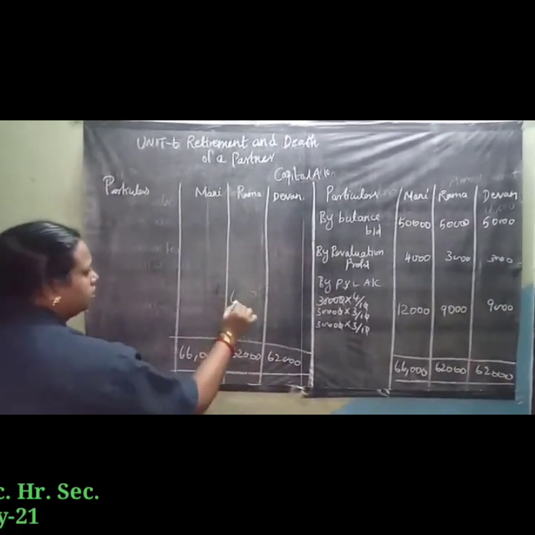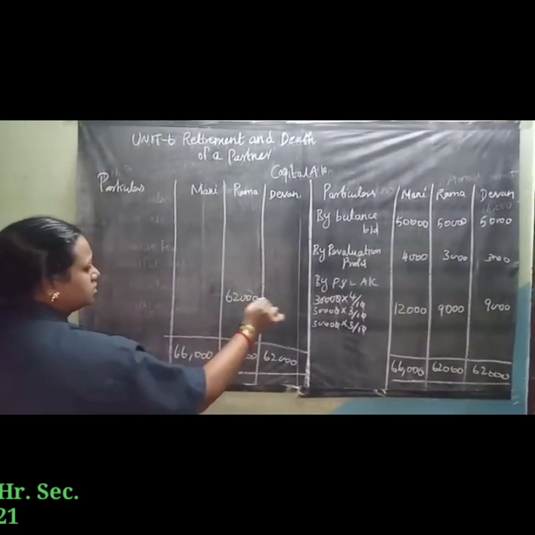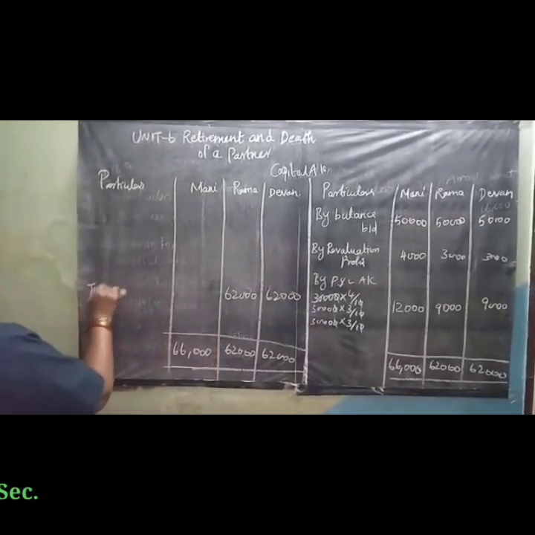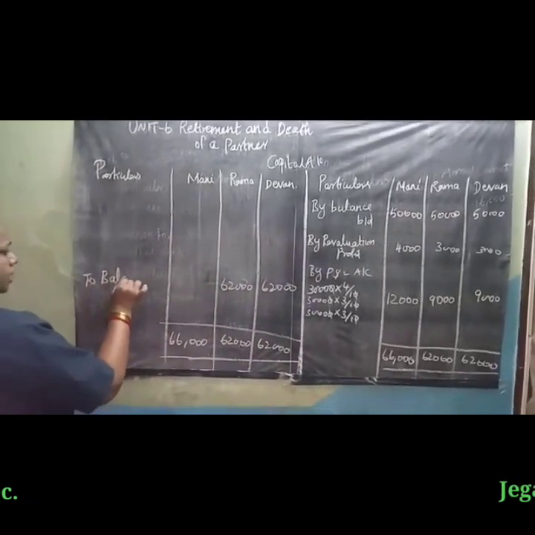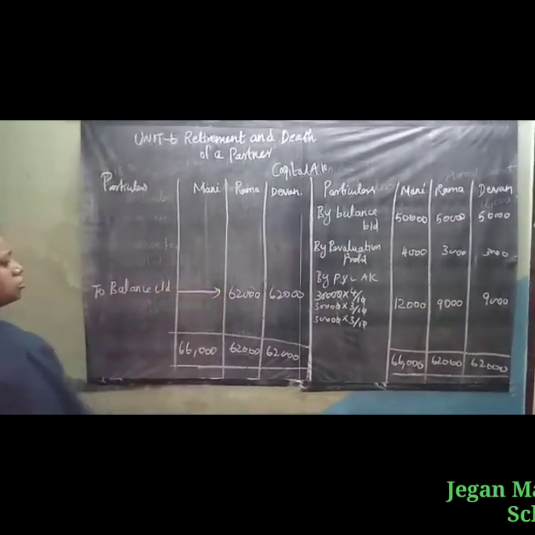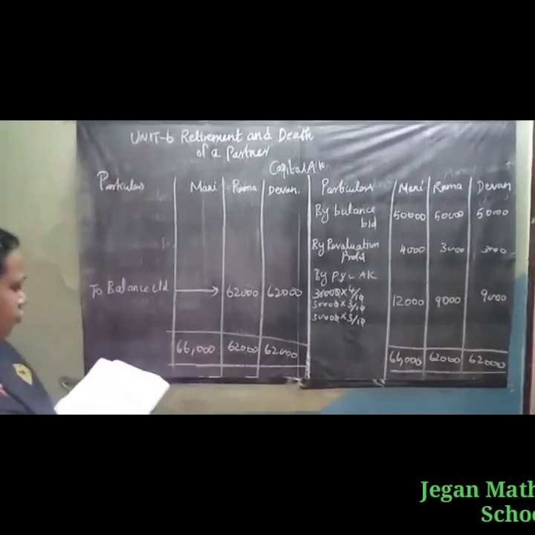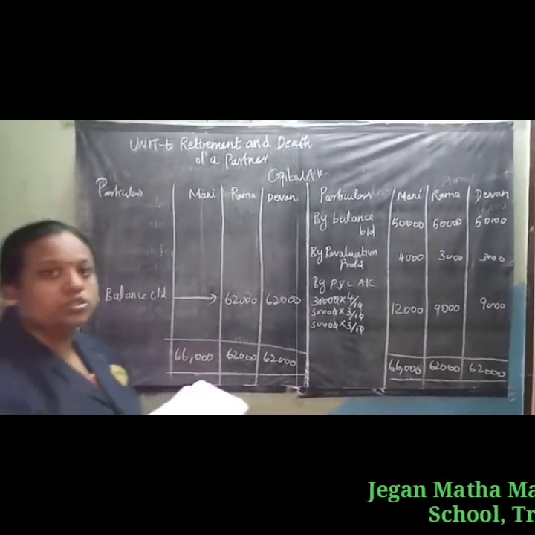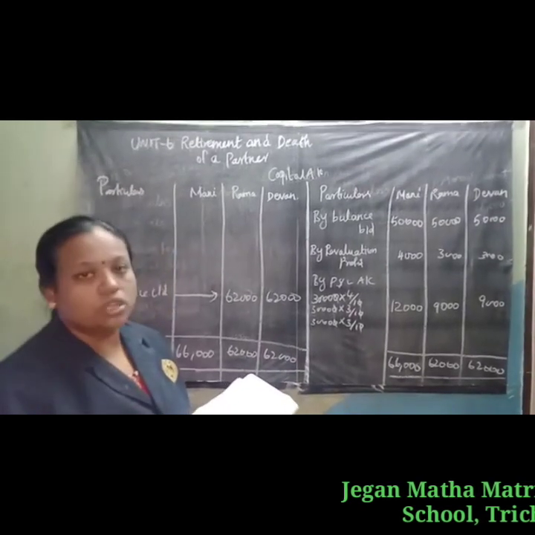Continuing partners Rama and Devan: we write the remaining balance, To balance c/d. Mani is retiring from the partnership firm, and the final amount due to Mani is not paid immediately.